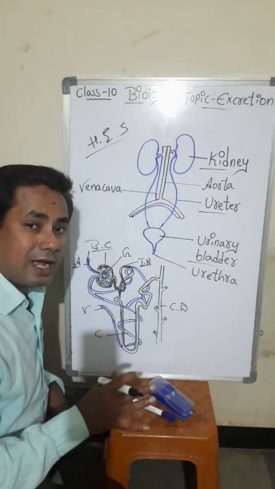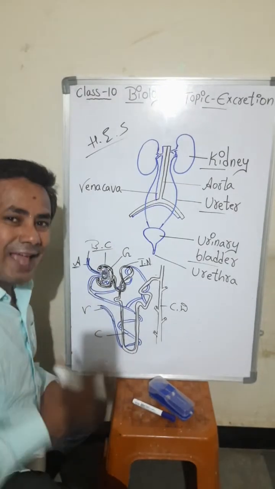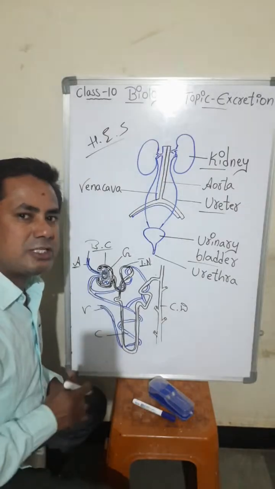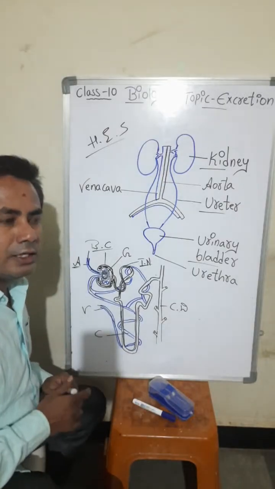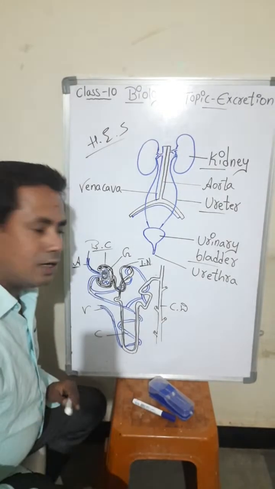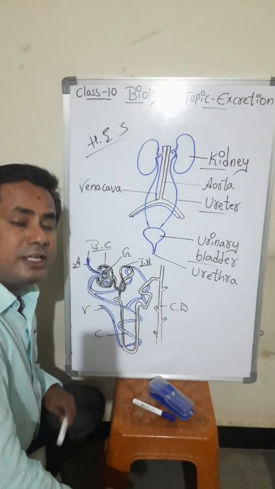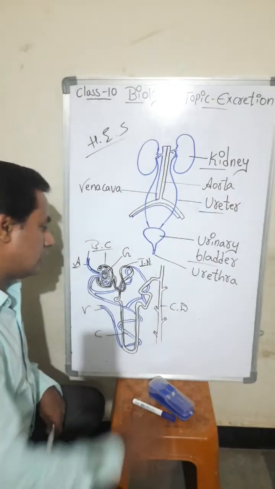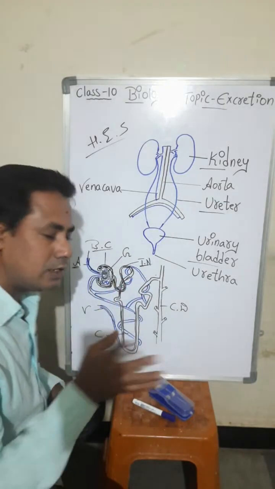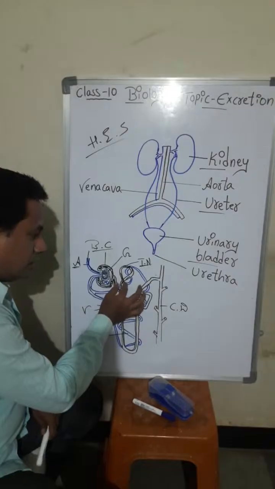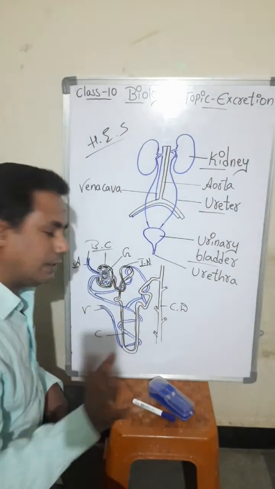And salts and uric acid. Uric acid is a waste material or toxic substance. Uric acid, urea, and all the waste materials. Once again, I am going to tell you urea, uric acid, these all are the waste materials, and some salts. Okay, so they will form in the form of urine.